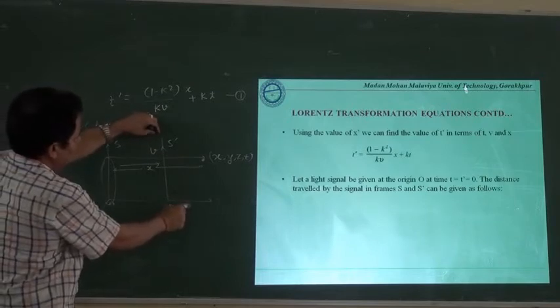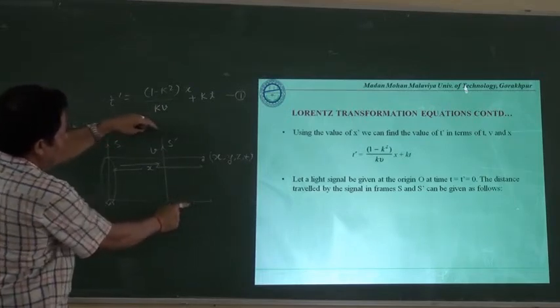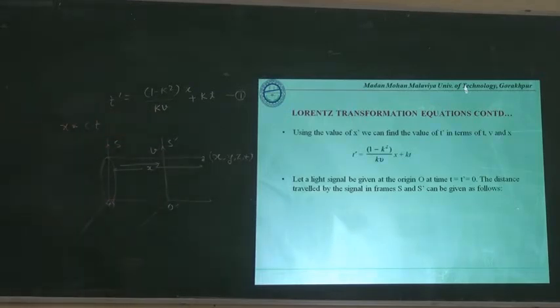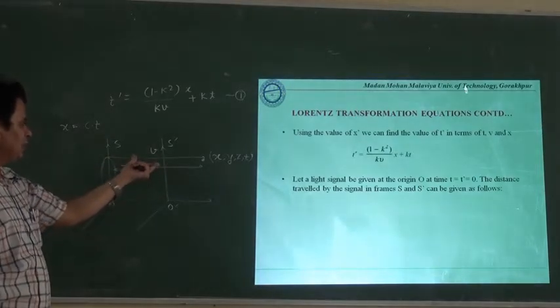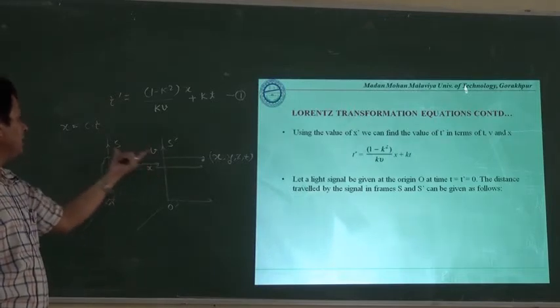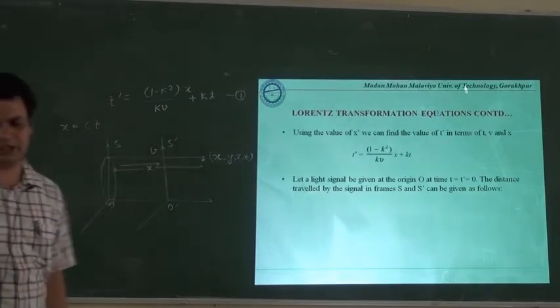We are saying that in the very beginning both the frames of reference were coinciding with each other, as t is equal to t dash is equal to 0. So the flash of light is reaching here by traversing this path, that is x, and this x will be equal to ct.